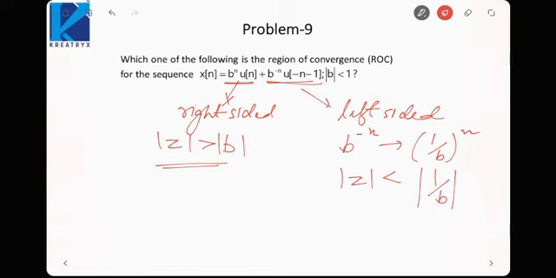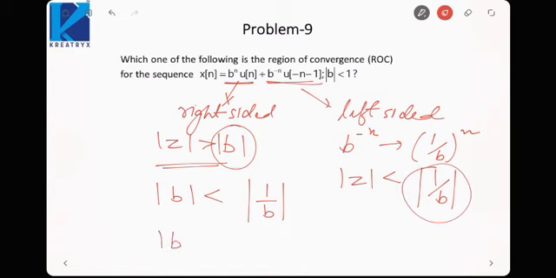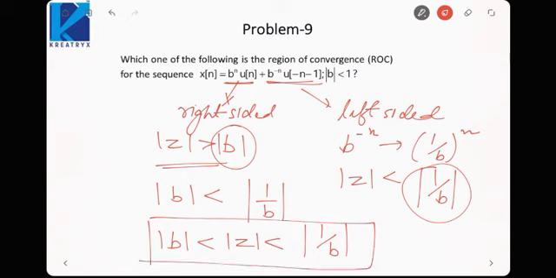Now I know mod b is less than 1. So mod b is less than 1 by b. This value is smaller, this value is greater. So the intersection would be z lies between mod b and mod 1 by b. This would be the range of z for my ROC. So this would be my region of convergence. So that is how we can find the region of convergence, by taking intersection of both ROCs when we have more than one signals in addition or subtraction.